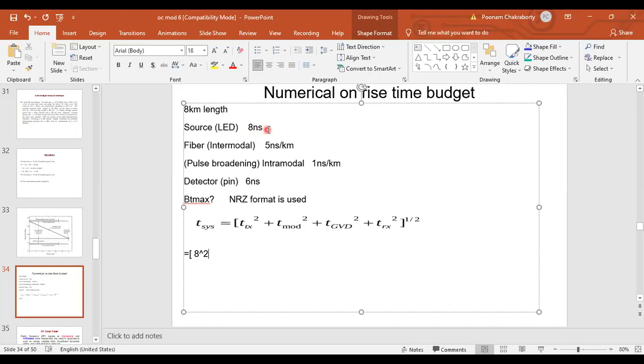So this is your T_TX. This is your T_RX. This is your T material dispersion, and this is your modal dispersion. So T mod. Okay. So you have all of them written over here.